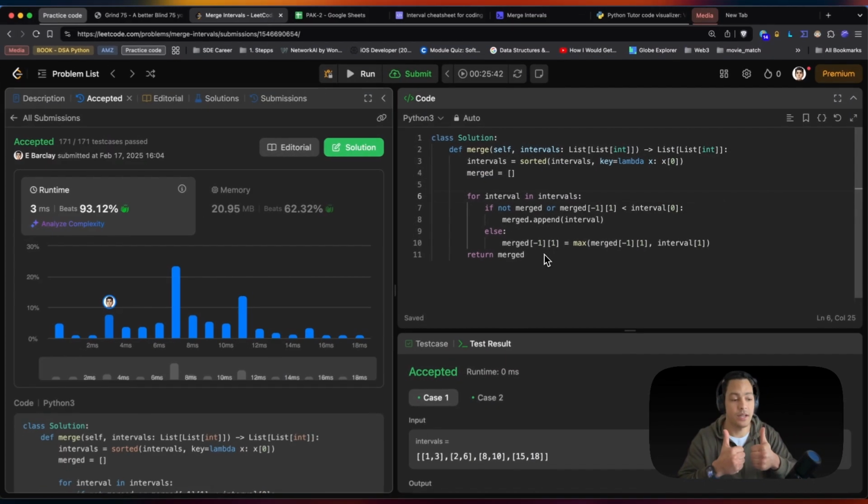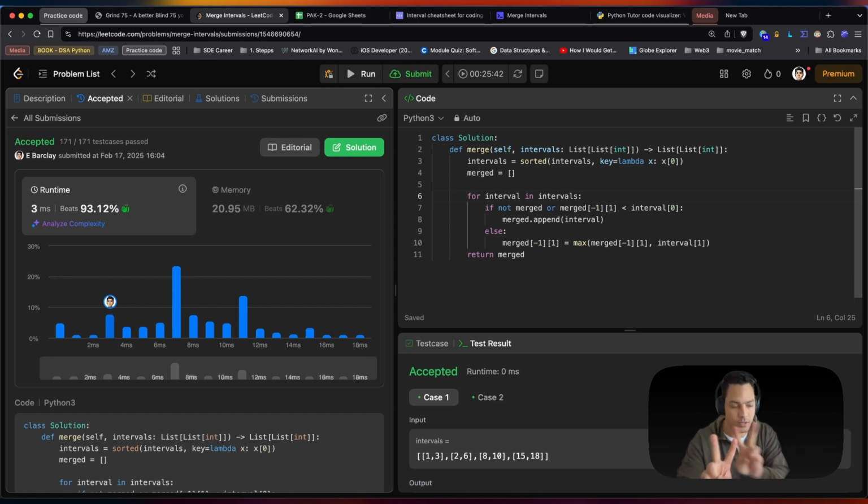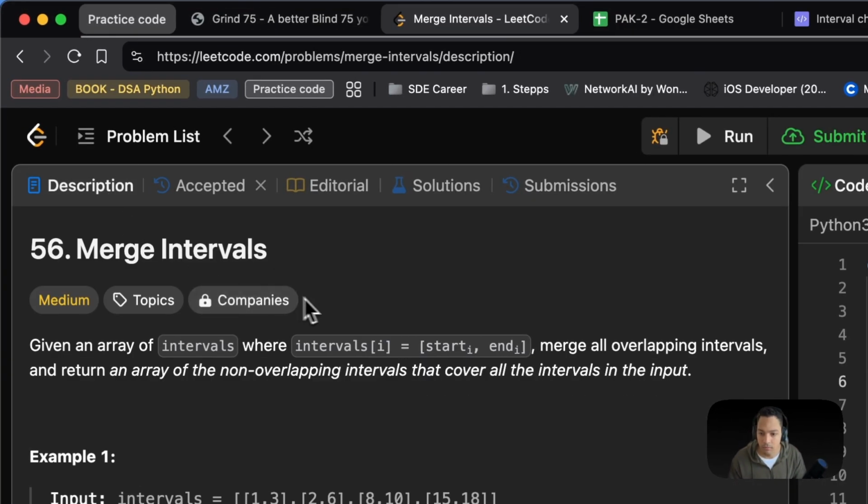Let's get that confetti going. No, I think confetti is this way. I don't know if it's gonna show confetti. Nope, no confetti. All right, well, forget about that. Just scratch confetti. But yeah, that's how you solve merge intervals medium problems.